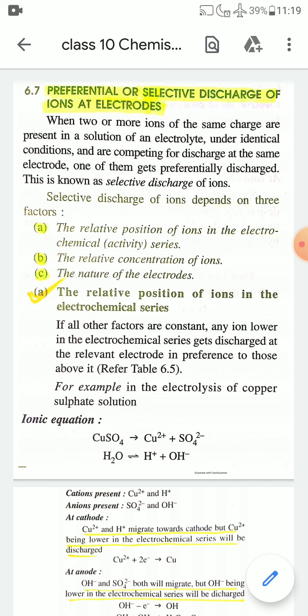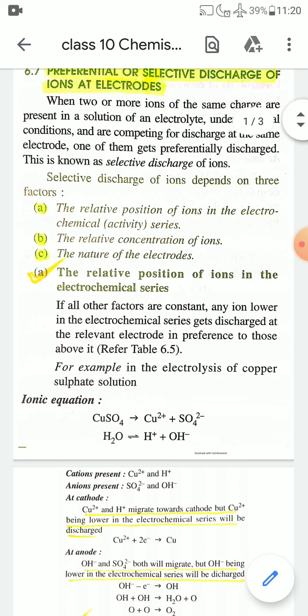Selective discharge of ions depends on three factors. One is the relative position of the ion in the electrochemical series, second, the relative concentration of ions, and third, the nature of electrodes. So first, how the selective discharge of ions depends on the relative position of ions in the electrochemical series.